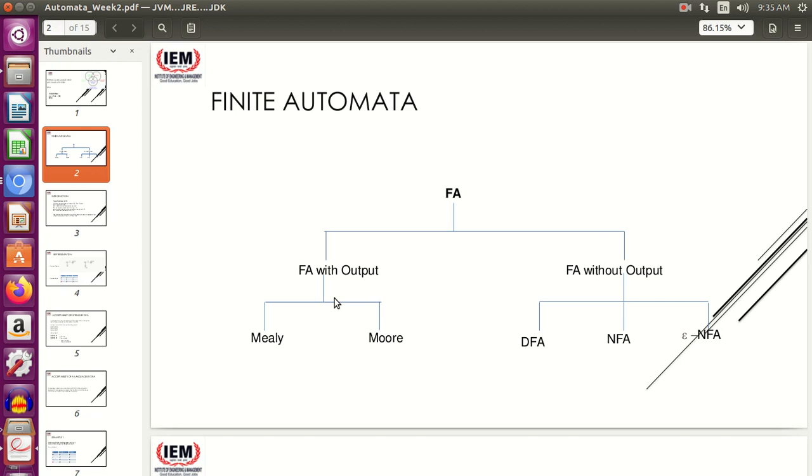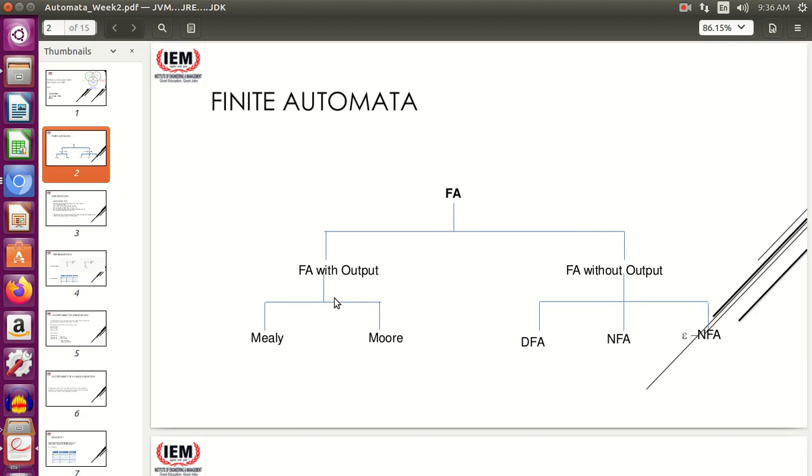Now why is this important, students? At the very start of this subject I told you that the subject lies on three main pillars. One is language, the other is grammar, and the third one is the automata itself, or the machine itself. Previously we have seen how grammars and languages are interconnected. In today's class we will start off with how finite automata is related to regular language, or how we can construct a finite automata for a given regular language.